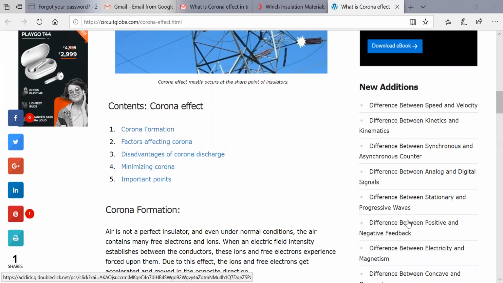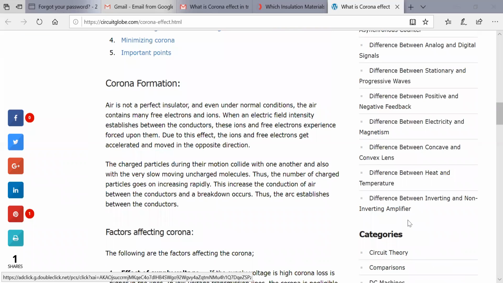So corona formation, as we have already discussed: when we talk about air, under normal conditions it is not a perfect insulator. The air contains free electrons and ions, and when the electric field intensity is established between the conductors, these ions and free electrons experience a force, and due to that they get accelerated and move in opposite directions.